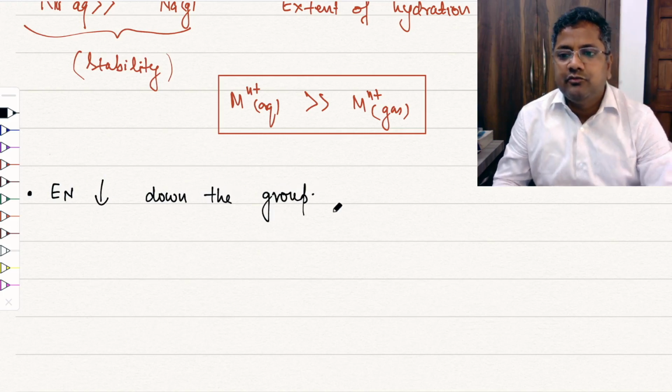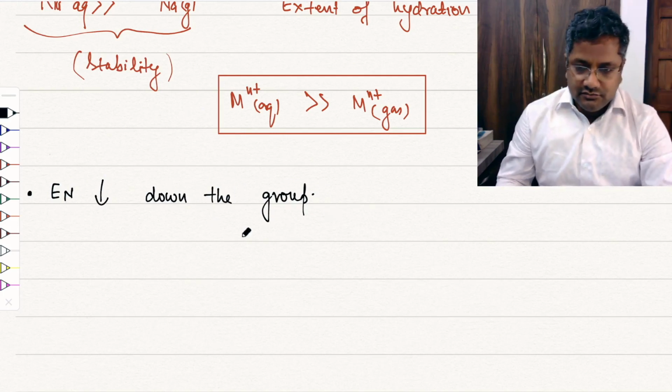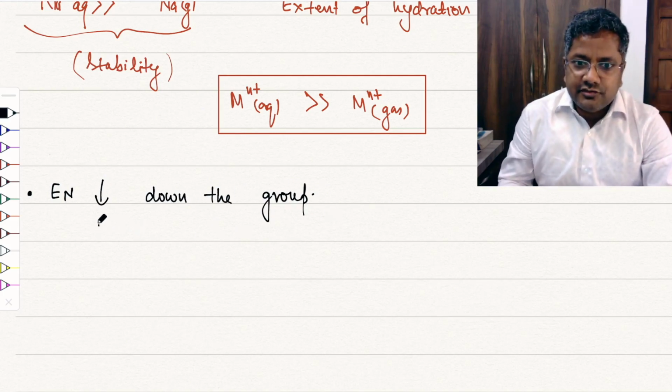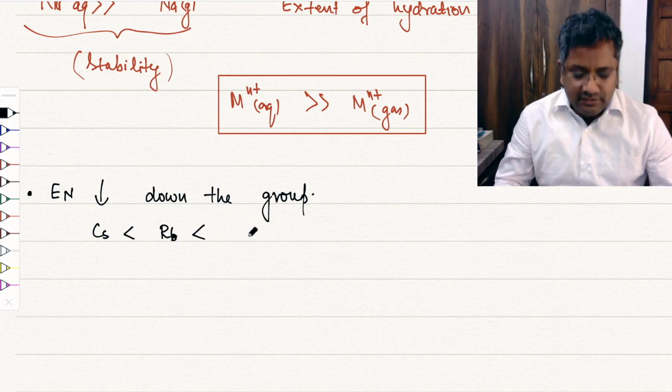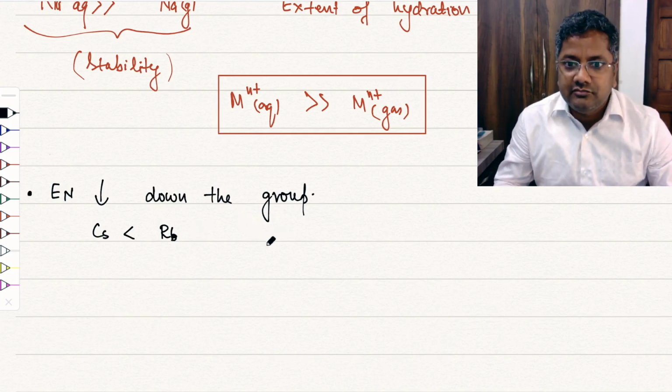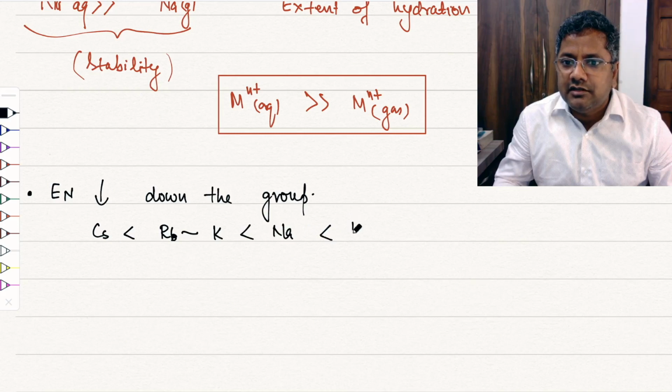So cesium has the least, then rubidium and potassium are almost the same, then sodium and then lithium.